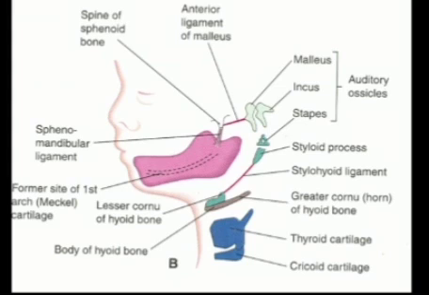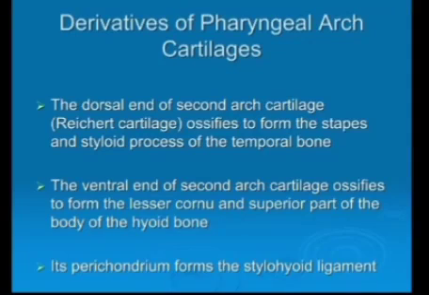Then cartilage of the third pharyngeal arch develops into lower part of the body of the hyoid bone and greater horn of the hyoid bone, while the fourth and the sixth pharyngeal arch cartilage develop into cartilages of the larynx, that is the thyroid cartilage, cricoid cartilage and the remaining other cartilages of the larynx.